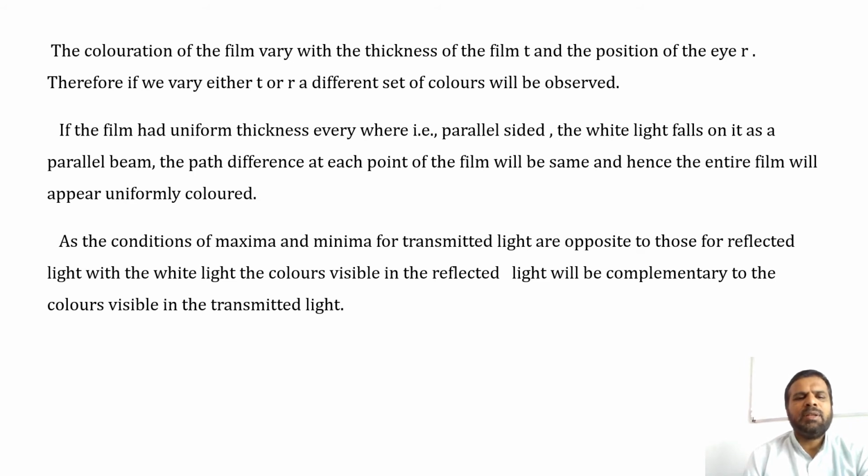As the conditions of maxima and minima for transmitted light are opposite to those for reflected light, with white light the colors visible in the reflected light will be complementary to the colors visible in the transmitted light.